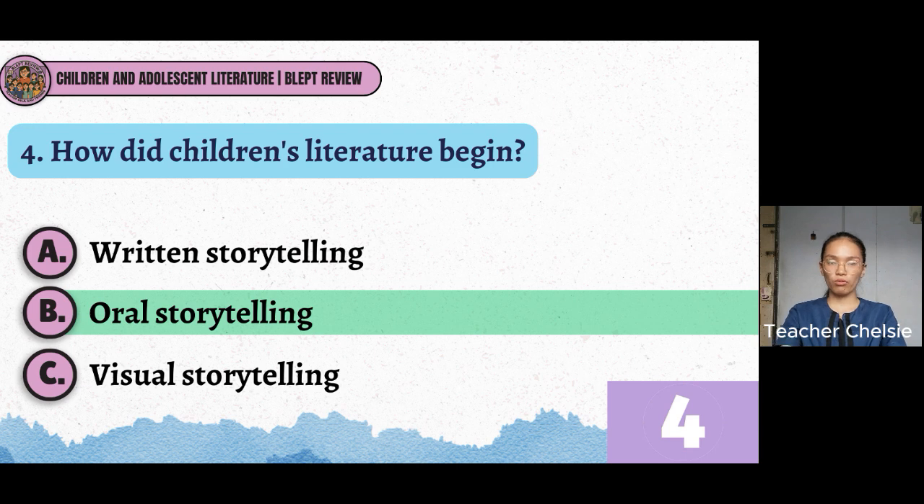Now, meanwhile, written and visual storytelling began to develop in the 1600s and 1700s with books like Orbis Sensualium Pictus that was published in 1658 by John Amos Comenius, which is considered as the first children's picture book, and A Little Pretty Pocket Book, published in 1744 by John Newbery, which is considered as the first children's book.